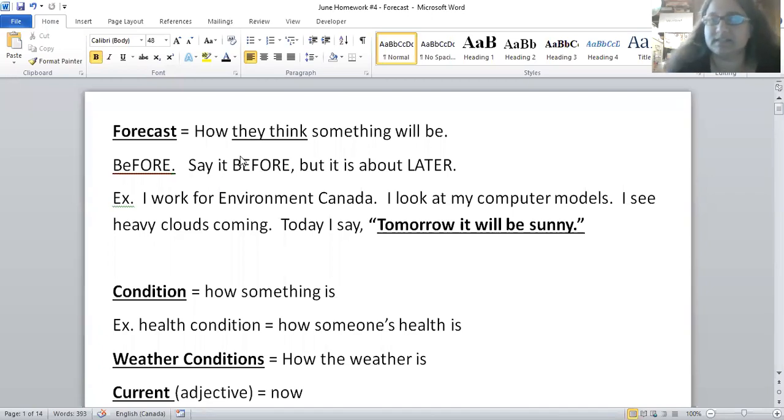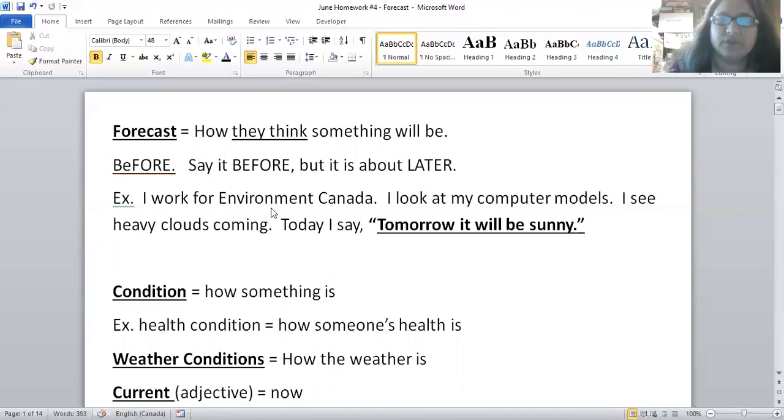Forecast. What is the temperature going to be tomorrow? Do I need a jacket? Do I need an umbrella? Forecast. A forecast is how we think something will be later. You see in forecast it says "for," the same as "before" and the same as "forehead." It's something that happens first. So first we say, tomorrow it will rain, and later it actually rains.